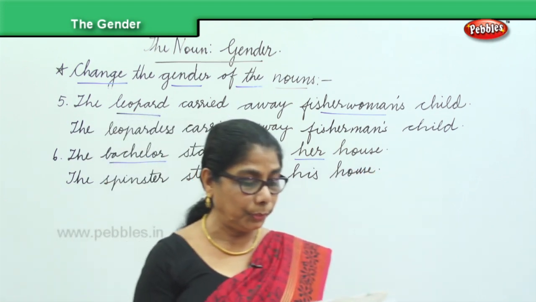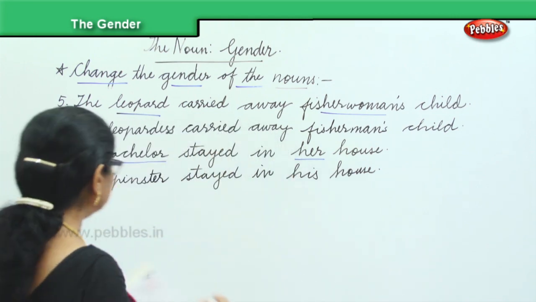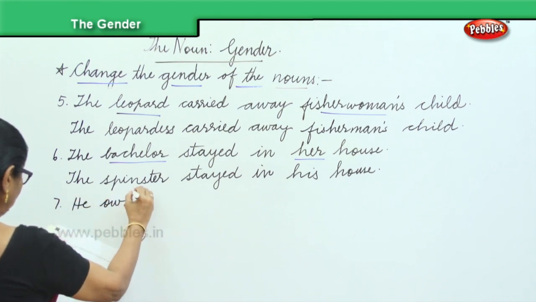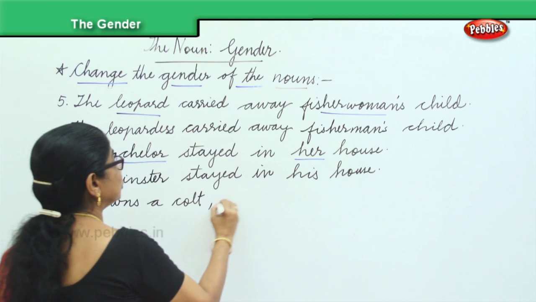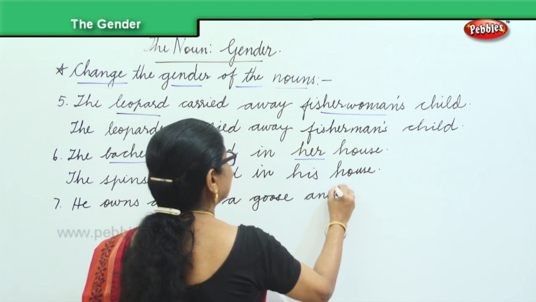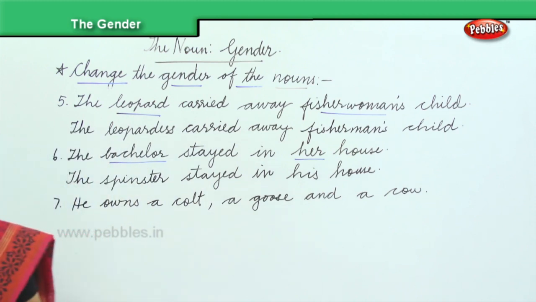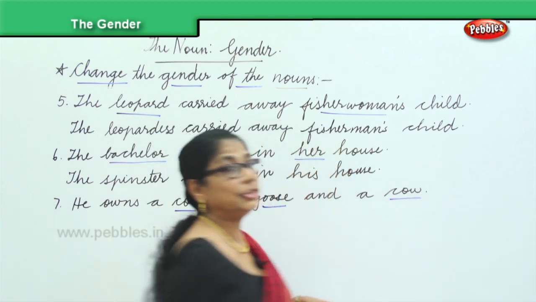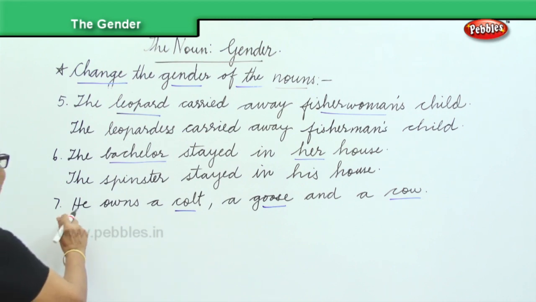Another sentence I have here for you is, he owns a colt, a goose, and a cow. So what are the changes we're going to make? Owns a colt, a goose, and a cow. We're going to change all of this to another form. Now, what about he?